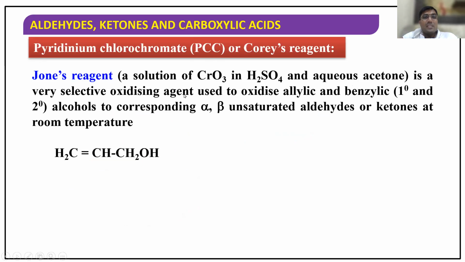MnO2 is a very selective oxidizing agent used to oxidize allylic and benzylic alcohols to the corresponding alpha-beta unsaturated compounds. See, this is allylic stuff. One more very interesting thing I'm telling you. Now, see, MnO2. This is very interesting.